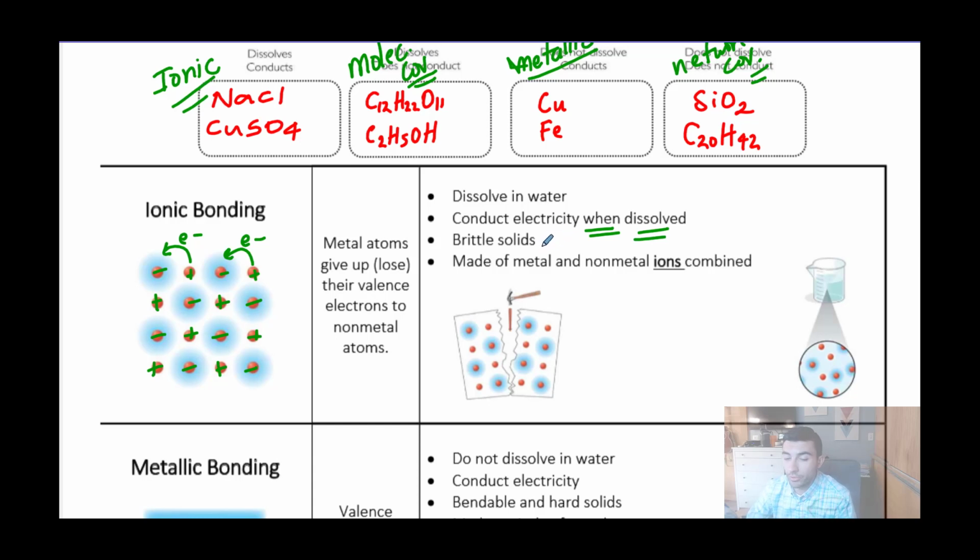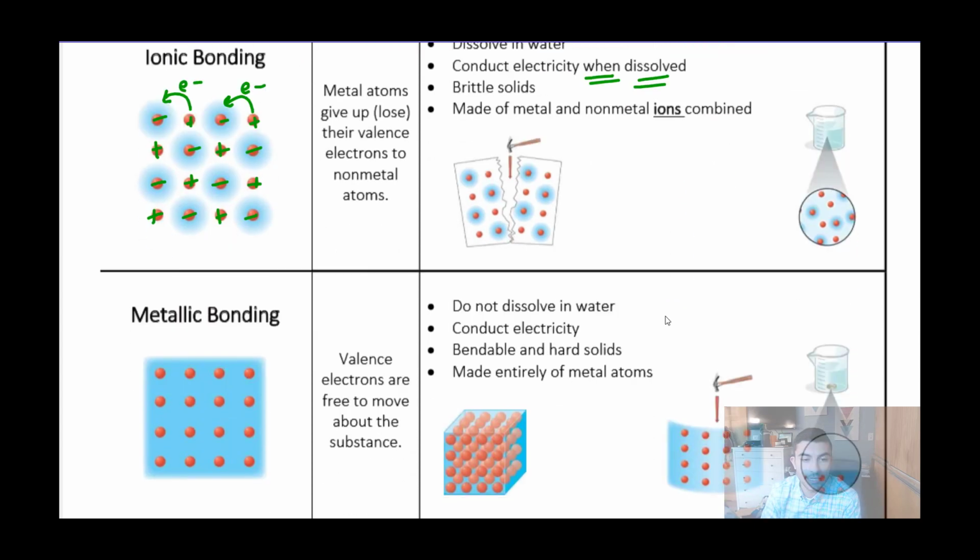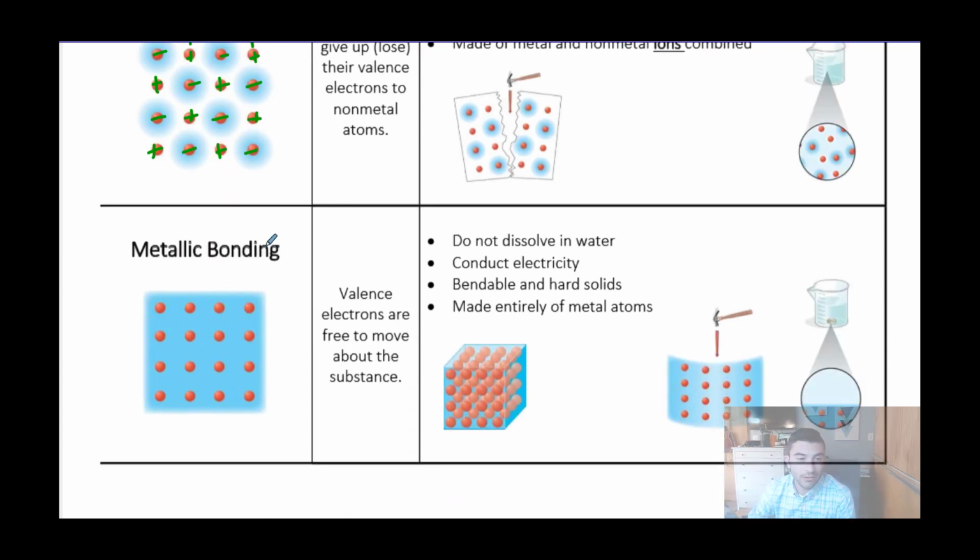As solids, they are brittle, and they are made of metal and nonmetal ions combined together. For substances that are metallically bonded, remember that the bonding depends on what the valence electrons are doing. So in ionic bonding, we have electrons that were transferred to create cations and anions that attract together.